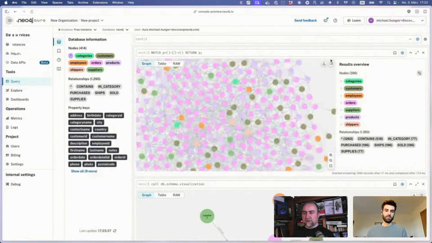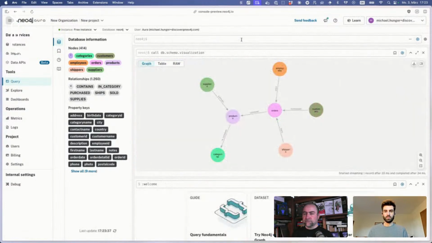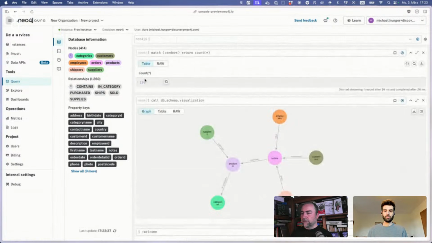Now we can actually start querying our data. For instance, let's find out how many orders we have in our system. We just run a count query, so we have 196 orders.